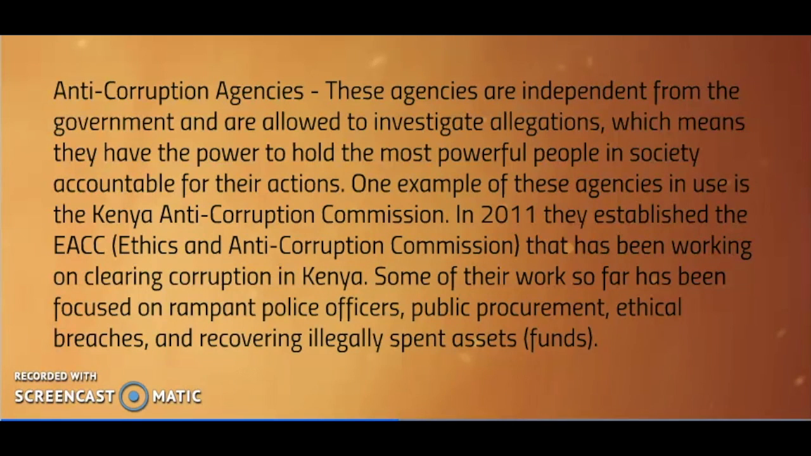An example of one of these agencies is the Kenya Anti-Corruption Commission, and in 2011 they established the EACC, which is the Ethics and Anti-Corruption Commission. This has been working on clearing corruption in Kenya, and some of their work so far has been focused on police officers, public procurement, ethical breaches, and recovering illegally spent assets.